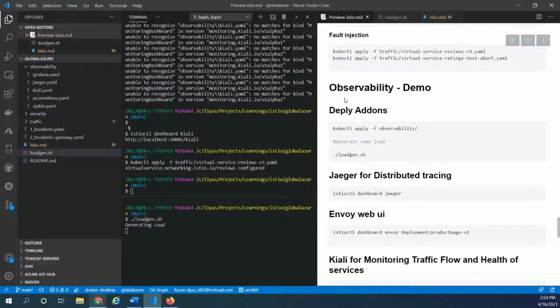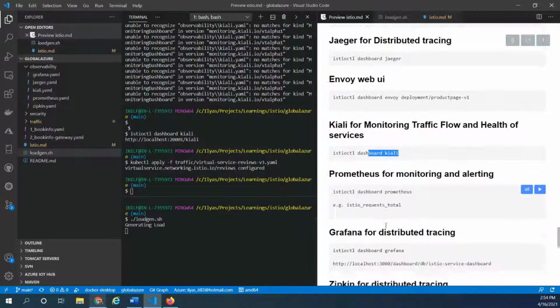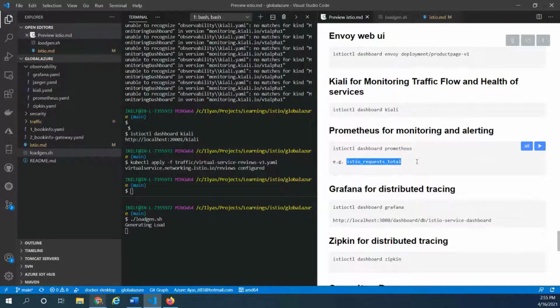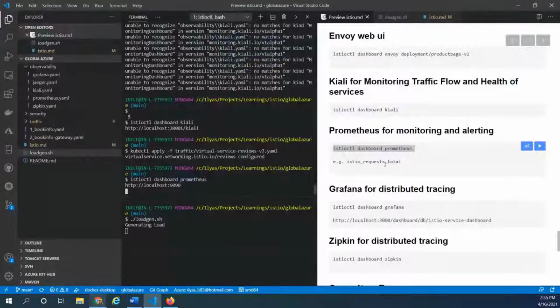And we saw the observability. So we have the load generation happening. We saw Kiali, and we could also quickly look at Prometheus before we go to the security features. Let's go and get one of the queries that we could check.